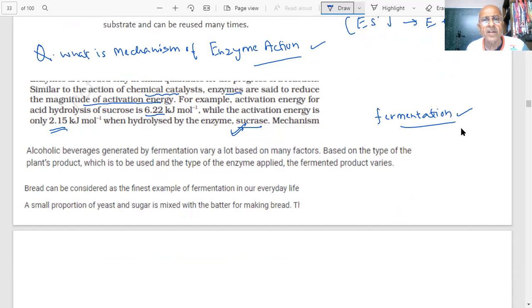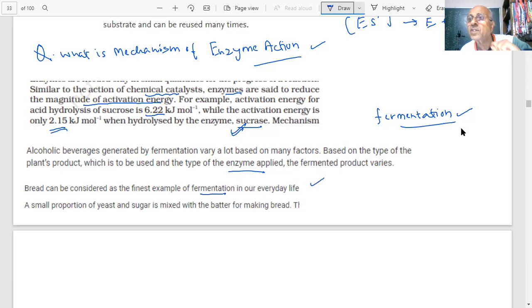These reactions are catalyzed by enzymes. The fermented product depends on what enzyme you are using and what plant source product you are using. In the cane sugar industry, you see a lot of smell. The fermentation process is there. Bread can be considered an example of fermentation in everyday life.